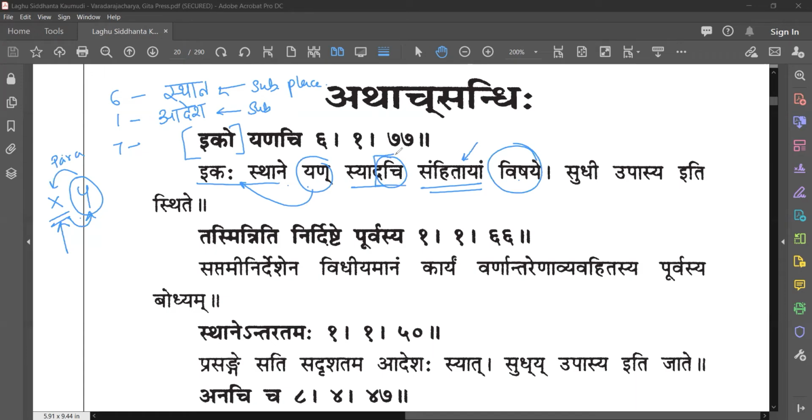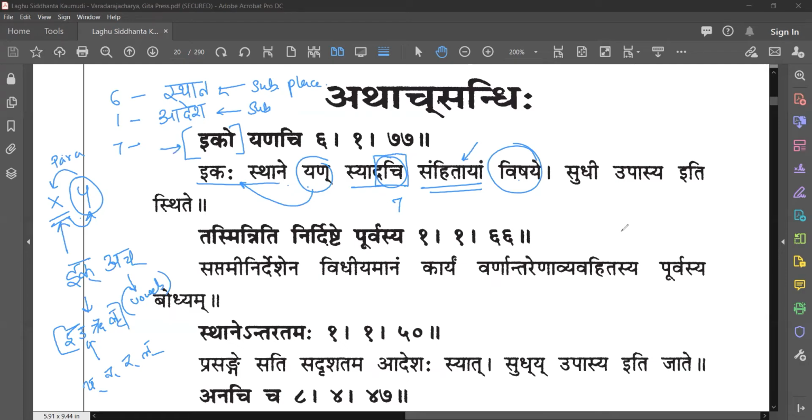Suppose achi means this is saptami. Ach is following that. So you have ik here and you will have ach here. A member from ik can be anyone like i, u, ru and lu, and ach will be entire vowels. So any vowel can be there, and in front of i, u, ru, lu, they will get adesha, ya, va, ra, la. So we saw this, right? Now, having this is what ekaha talks about.